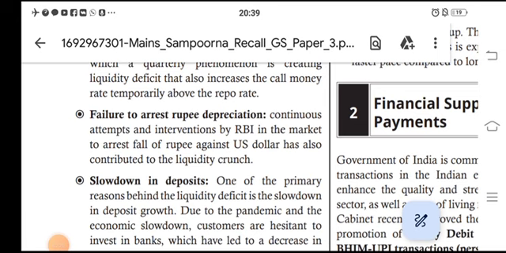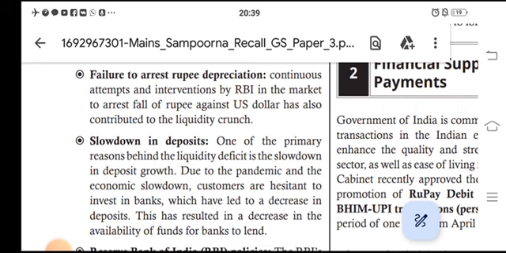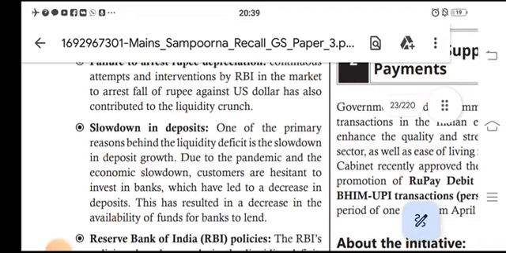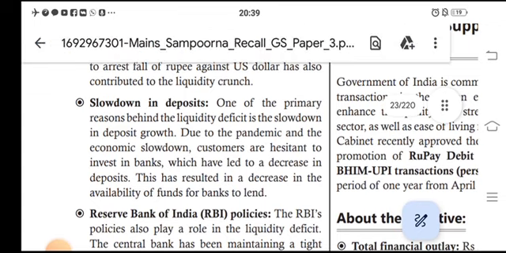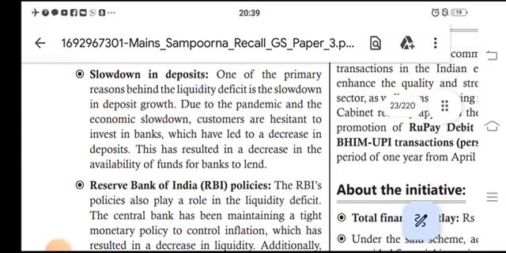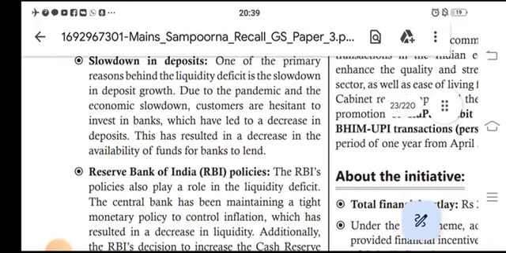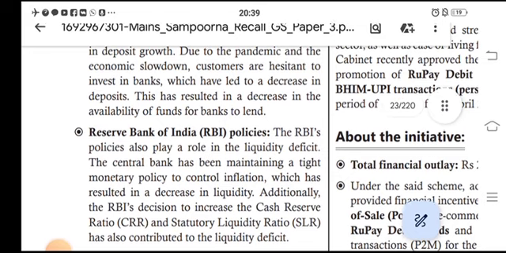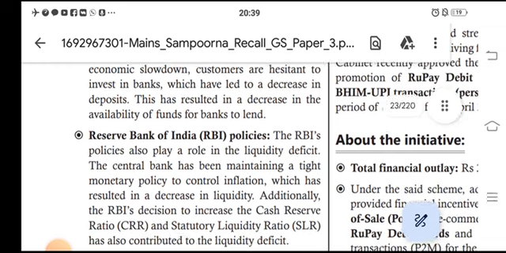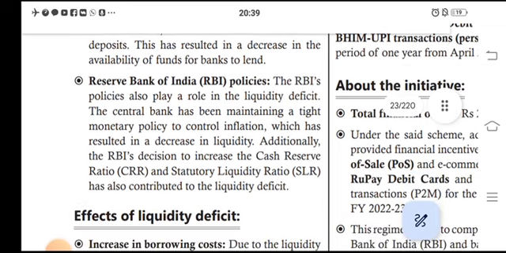Temporary rates above the repo rate. Rupee depreciation continued, and the interventions by RBI in the market to arrest the fall of the rupee against the US dollar have also contributed to the liquidity crunch. Slowdown in deposits is one of the primary reasons behind the liquidity deficit. Deposit growth slowed due to the pandemic and economic slowdown, and customers are hesitant to invest in banks, which has led to a decrease in deposits and a decrease in the availability of funds for banks to lend.